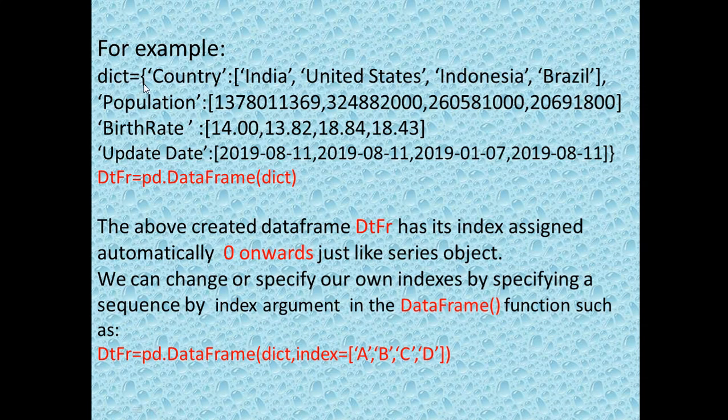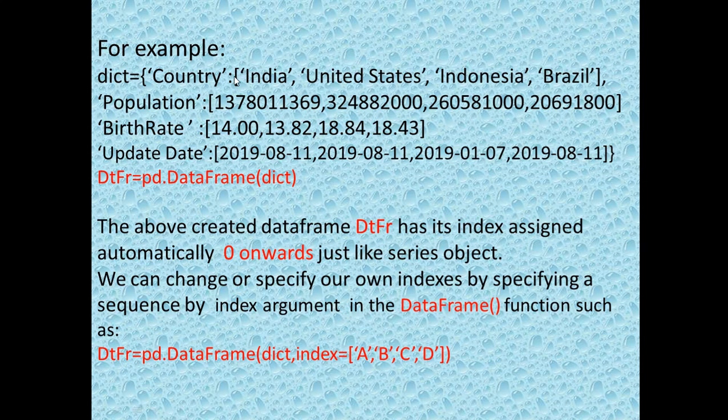This curly bracket starts here and ends over here. And this dictionary contains the keys. Which are the keys? Here the keys are country. Then what about all these things? These are the values: 1, 2, 3, 4. These are the values of the country. So this is the key and this whole is the value.